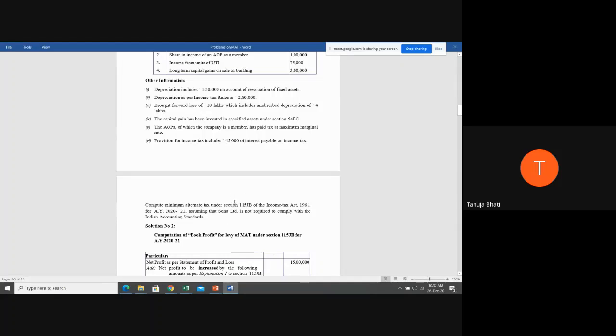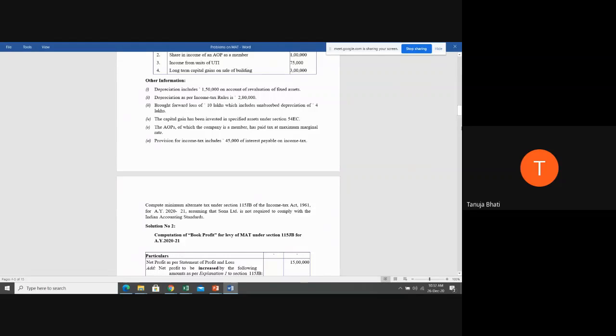So students, have they asked us to calculate the tax payable of Sona Limited, or have they asked us just to calculate what is the tax payable under MAT? Simply do what is asked in the problem, because you will be wasting time otherwise. See students, here they are just telling us to compute MAT under section 115JB of Income Tax Act. That is it. They are not telling us what should be the tax to be paid by Sona Limited.